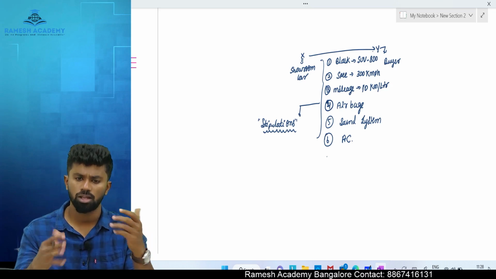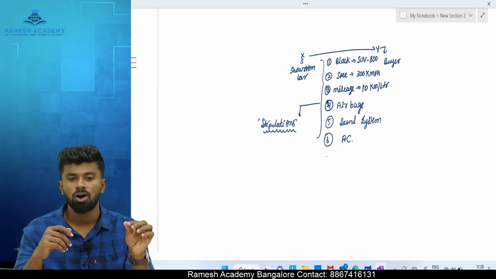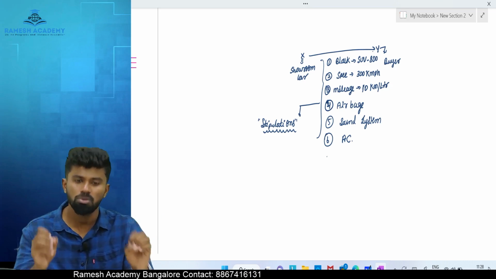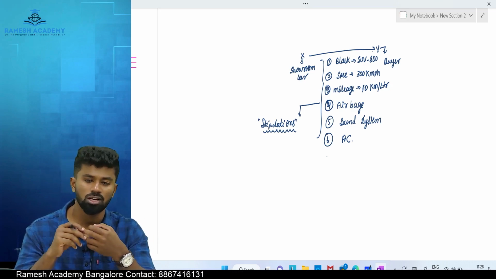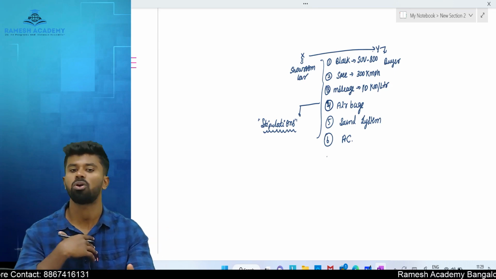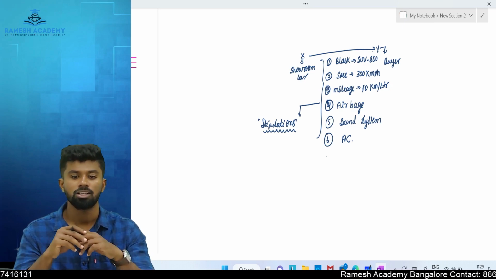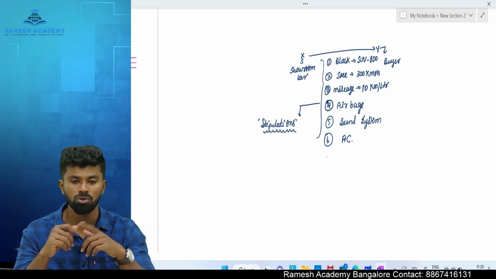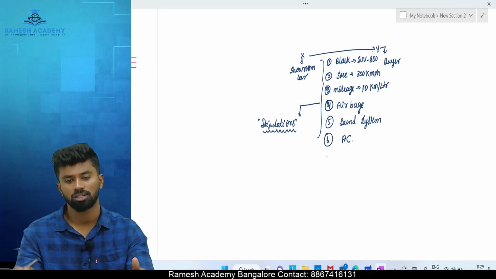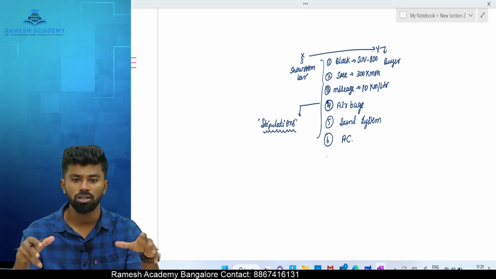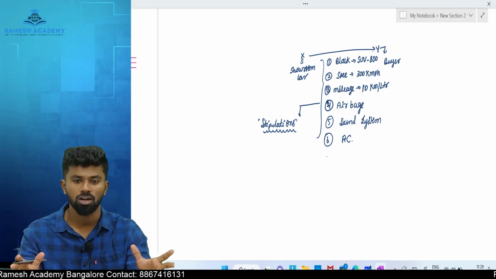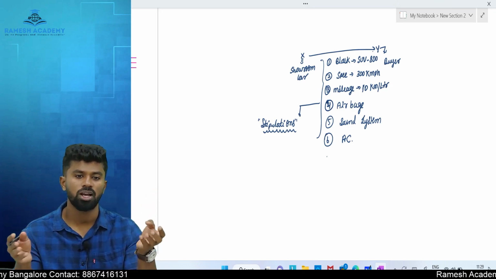If you take our body, some organs are most important, without which we can't function. Some are important, but if those things are not there, still we can function, still we can be alive. For example, the heart is the most important thing. Fingers are not the most important. If you lose your finger, will you die? No. So the fingers are like warranties, the heart is like a condition. The entire body, whatever we have, is called stipulations. In a contract, the body is like the contract, and the organs we have are called what?